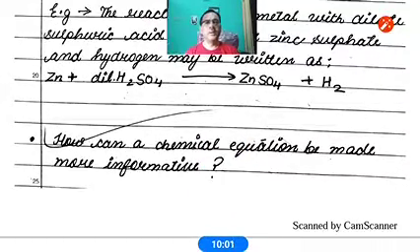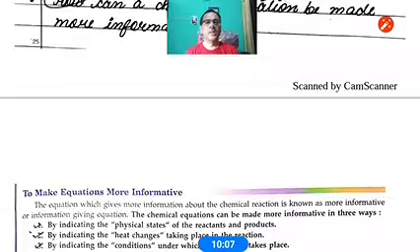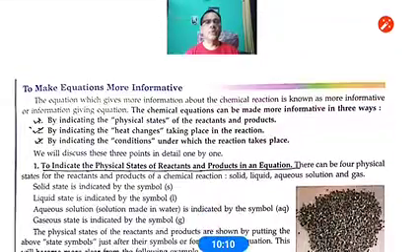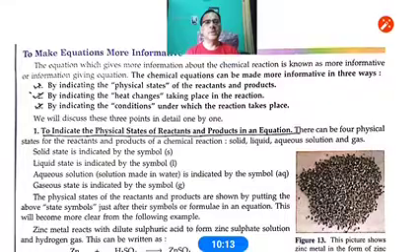Next our topic is, how can a chemical equation be made more informative? It means whenever we show a chemical reaction, what extra information can we show in the reaction? That also we need to study to make the equations more informative. First point, by indicating the physical state of the reactants and products. Second, by indicating the heat changes taking place in the reaction. And third, by indicating the conditions under which the reaction takes place. So the first point, we will study in detail: indicating the physical state of the reactants and products in an equation. What is the meaning of this?